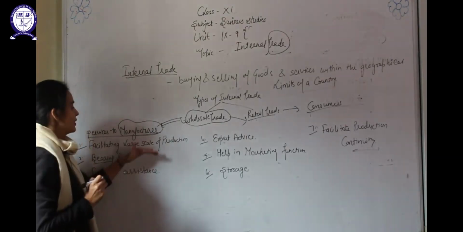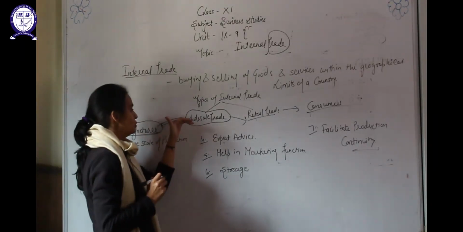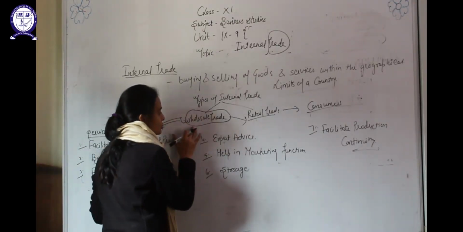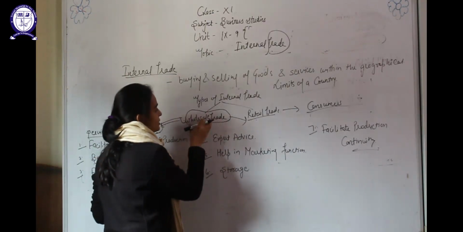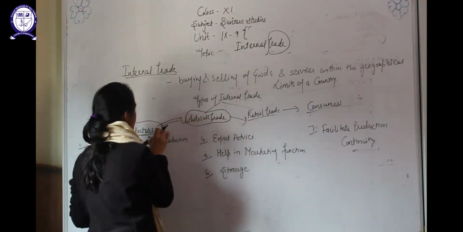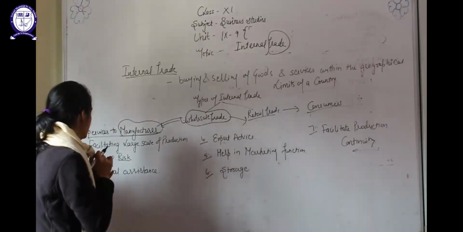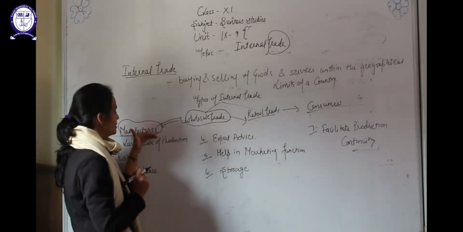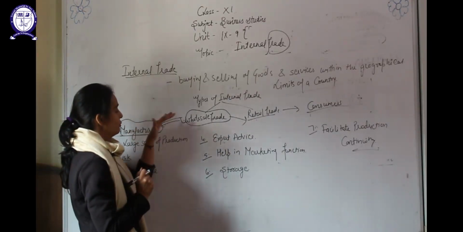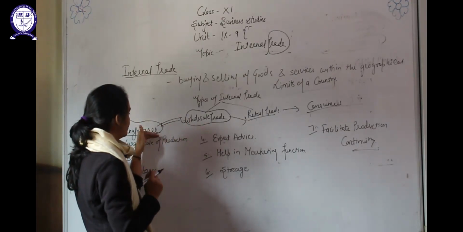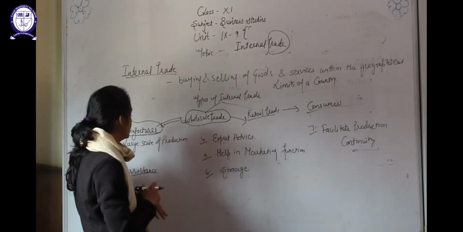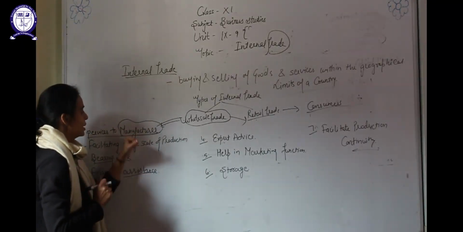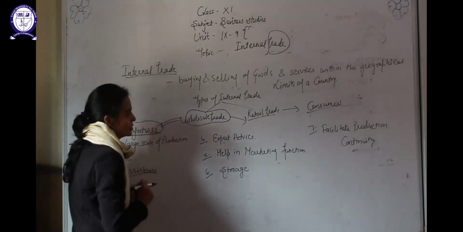Bearing risk: after production, goods will be sold to the wholesaler, so risk is transferred from the manufacturer to the wholesaler. So we can say the wholesaler is bearing the risk of selling goods and services. Financial assistance: to produce goods and services, the manufacturer needs finance. So when the wholesaler gives the order to the manufacturer, they also give an advance of money, which helps the manufacturer in producing goods and services.